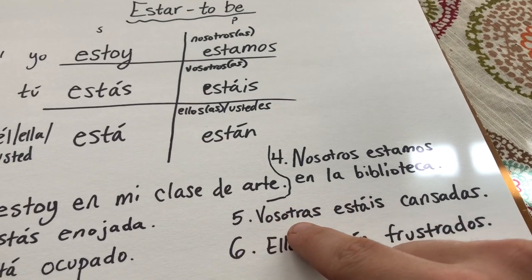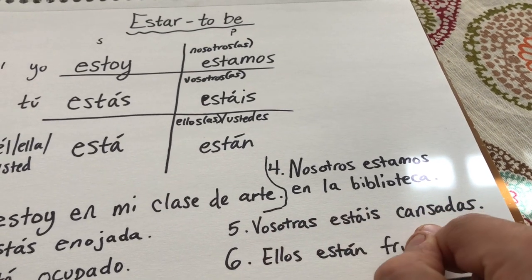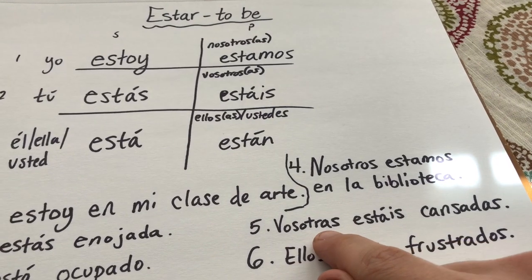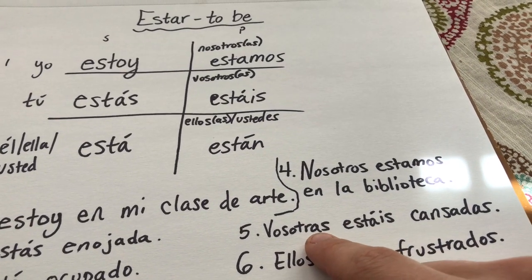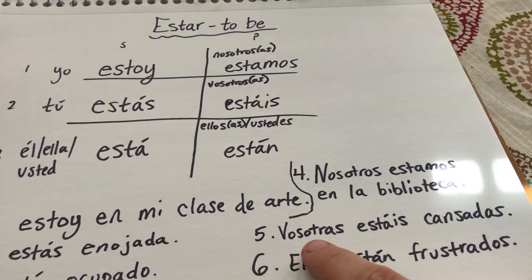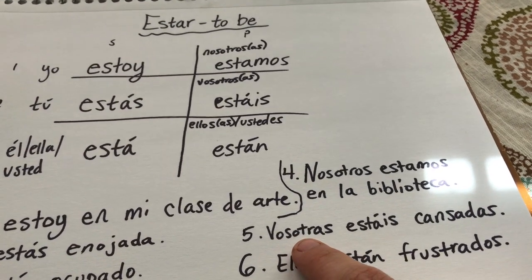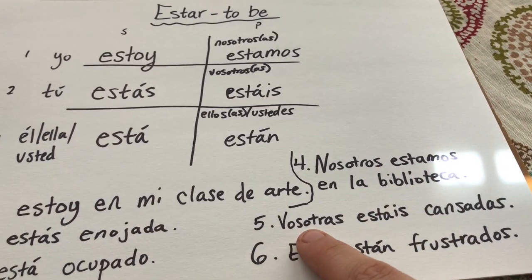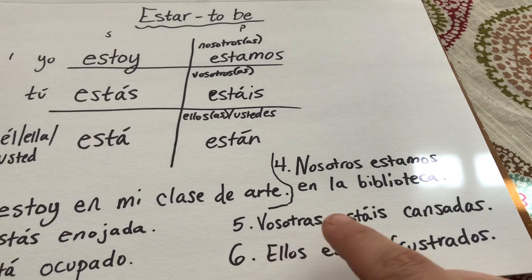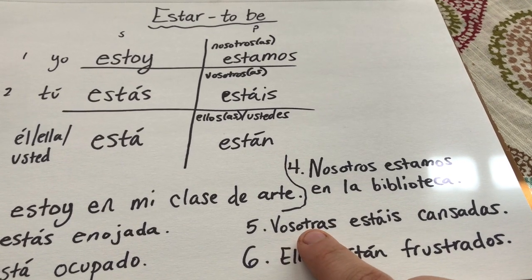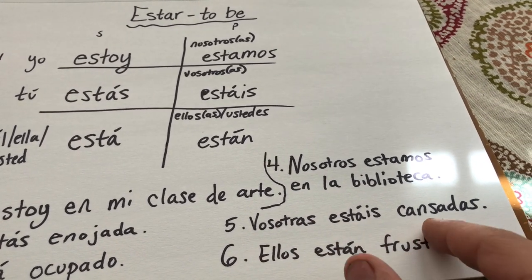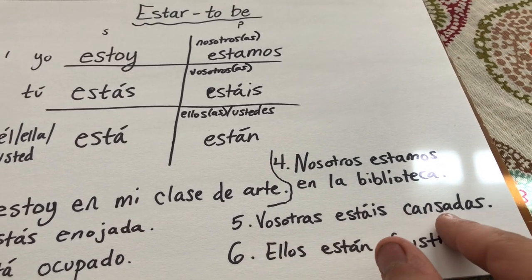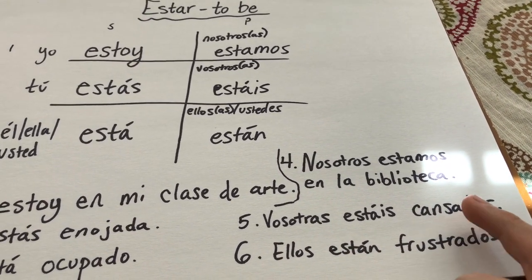Number 5, vosotras estáis cansadas. Notice that I use the female version of vosotros because in this case, I decided to be talking about all females. You all, in Spain, remember they only use this in Spain, vosotras estáis cansadas. You all are tired. Cansadas means tired.